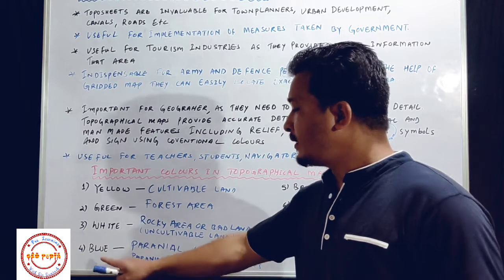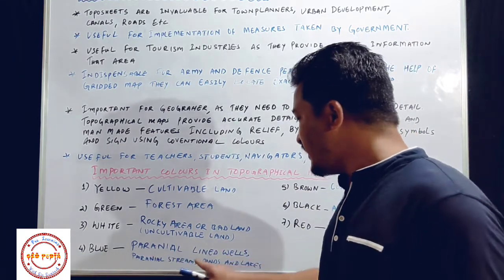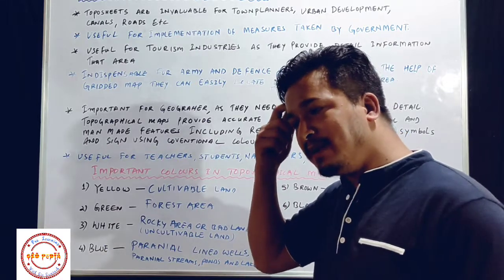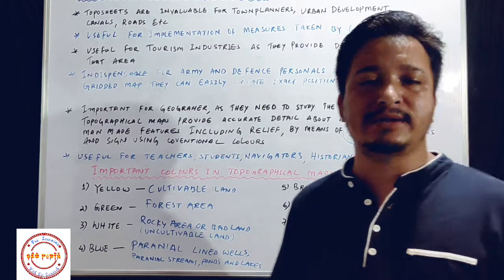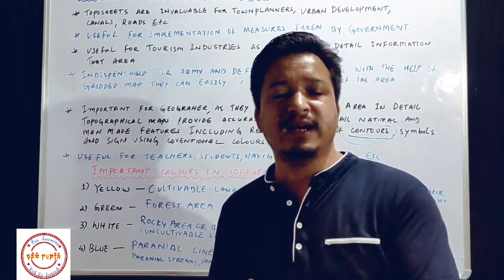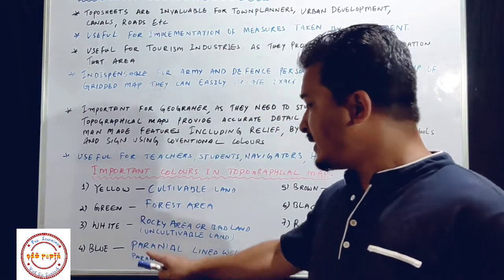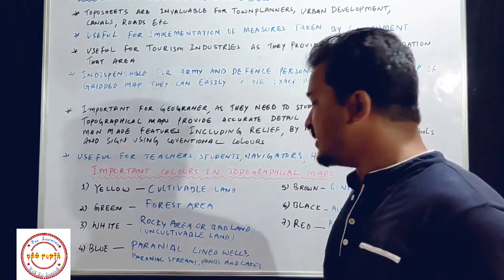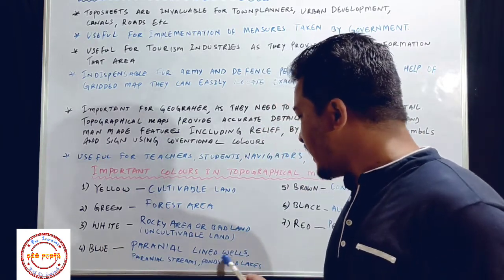Okay. Now fourth, here we have blue color. So blue color indicates perennial lined wells. Okay, perennial means, perennials are those water bodies which have water throughout the year. यानी कि ऐसा वाटर बॉडी जो कभी नहीं सूखता हो, इस तरह का वाटर बॉडी को हम पेरेनियल कहते हैं. So perennial lined wells. Okay. So blue color indicates perennial lined wells.